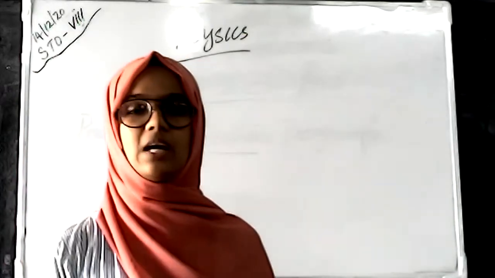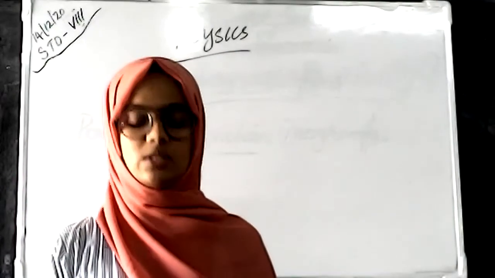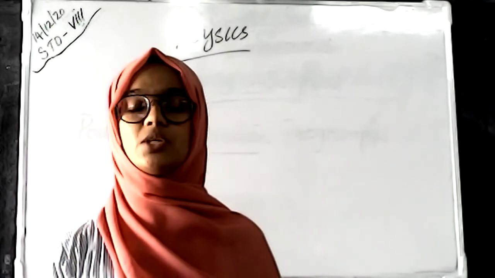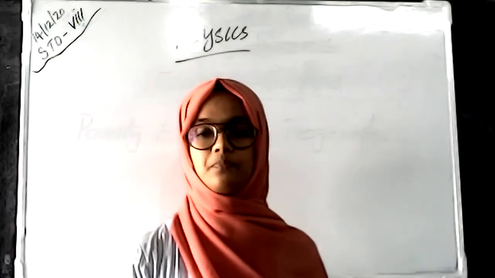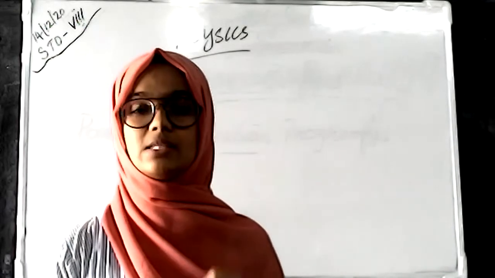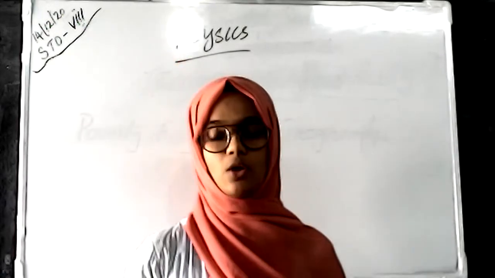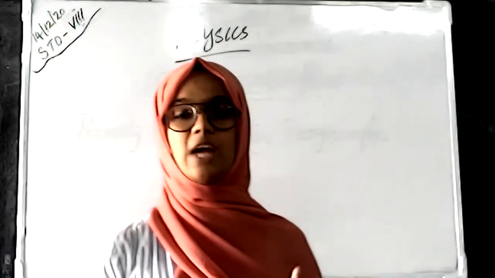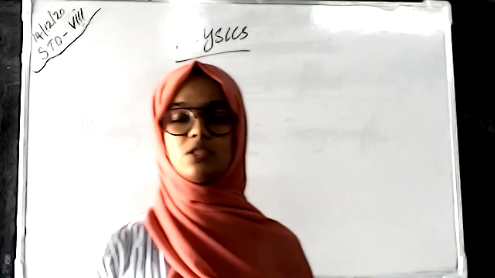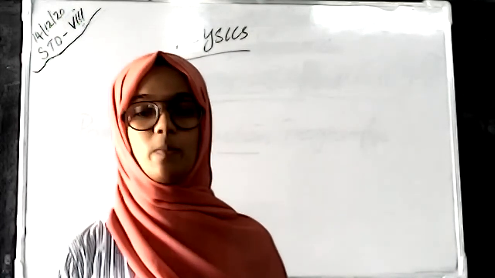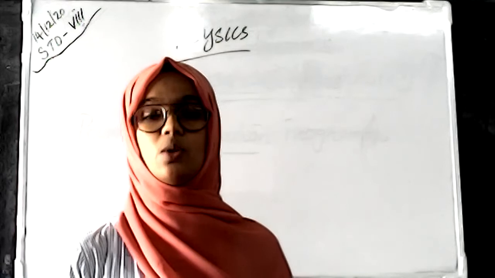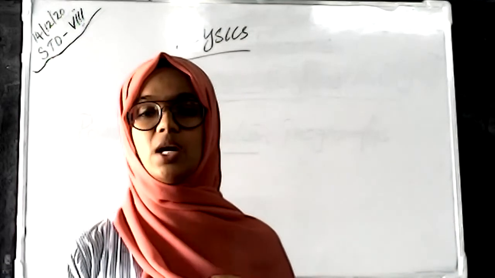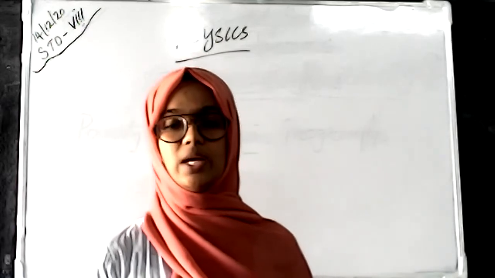So in this chapter we discussed force and different types of force, friction, and pressure, thrust and pressure. We discussed what a contact force is, what a non-contact force is, sliding friction and rolling friction, the two types of friction, how to reduce friction, and what lubricants are used to reduce friction, and what thrust and pressure are and how they are related to each other.